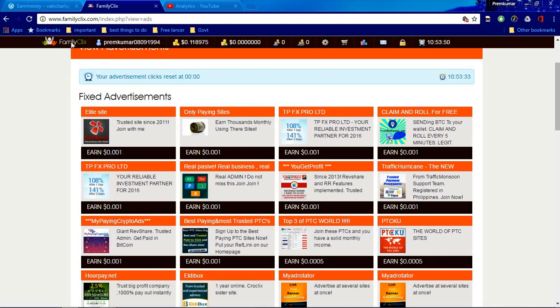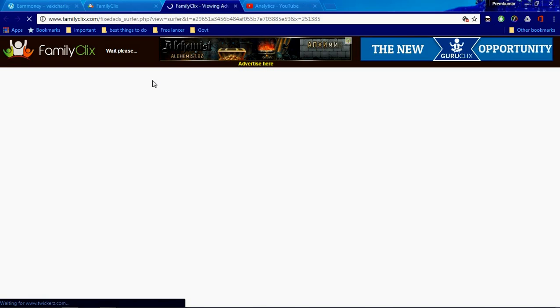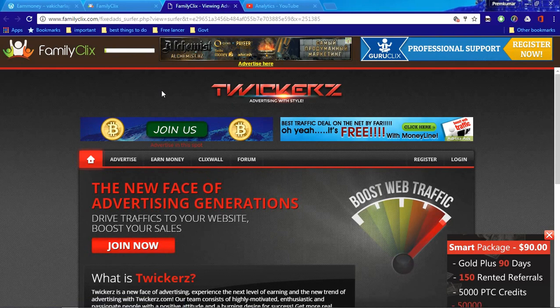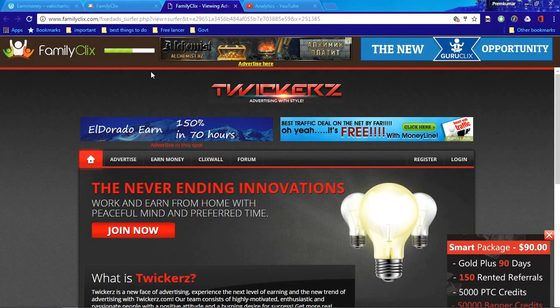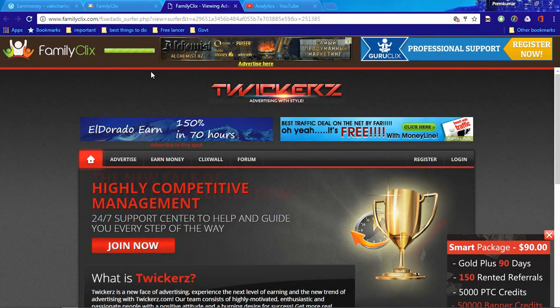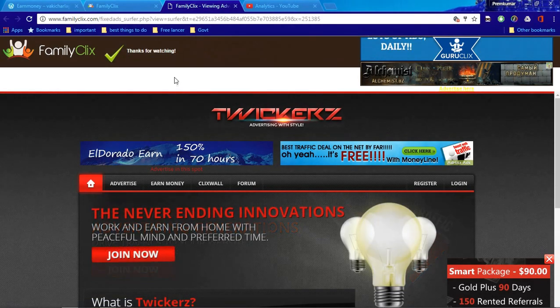For these FamilyClicks, you need to get overall $3. After getting $3, you can transfer it to your PayPal account. From the PayPal account, you can transfer it to your bank account. Okay, let's see how to do and view that ad. Here the time is passing. After the time completes, the amount will automatically be credited to your FamilyClicks account. So this ad is completed.